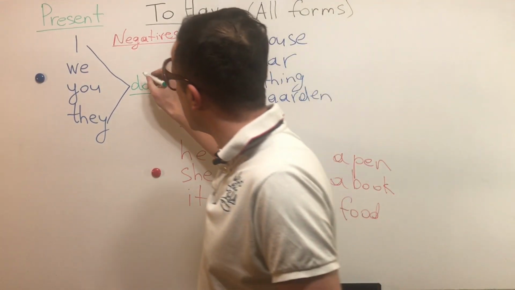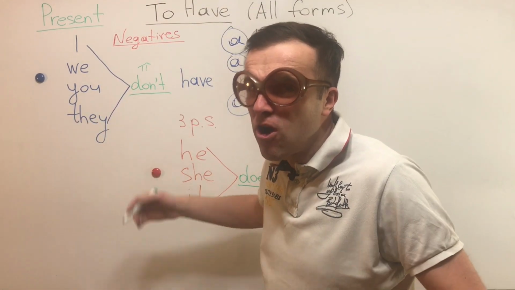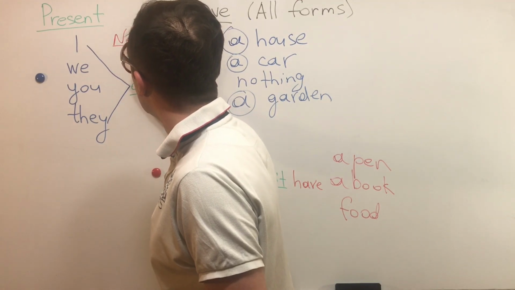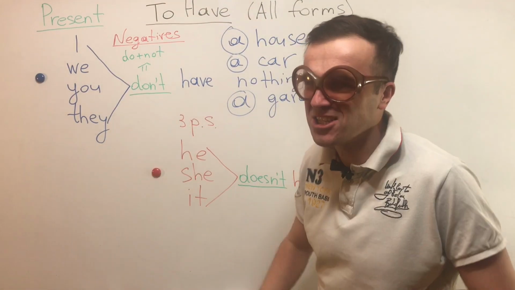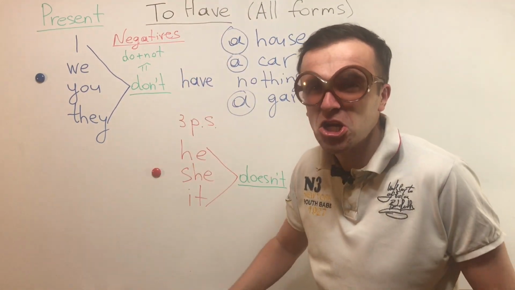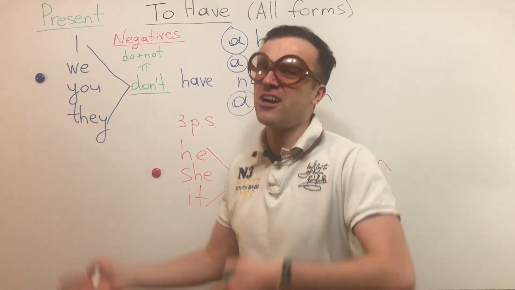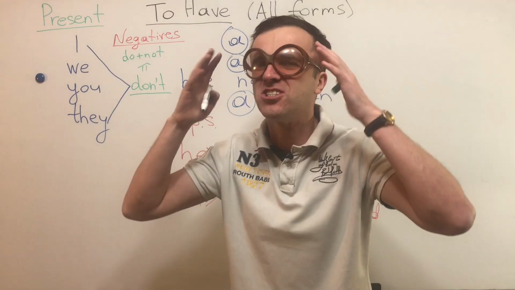Don't is the contraction of the words do plus not. So do not is more formal, but don't is more informal. It's more okay to say don't in conversation.